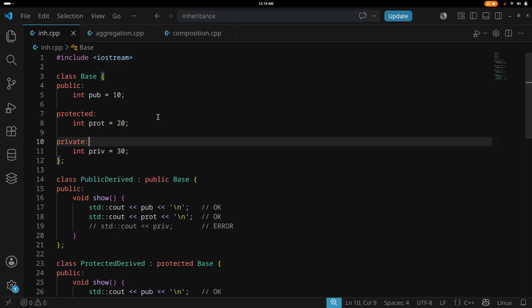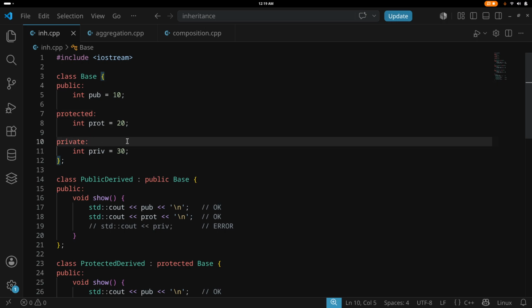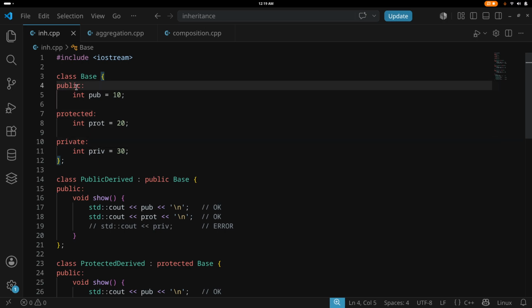Now there are six combinations of inheritance possible. I'll tell you what those combinations are. You have three access specifiers. You have public, where the value will always be available to the outside world.